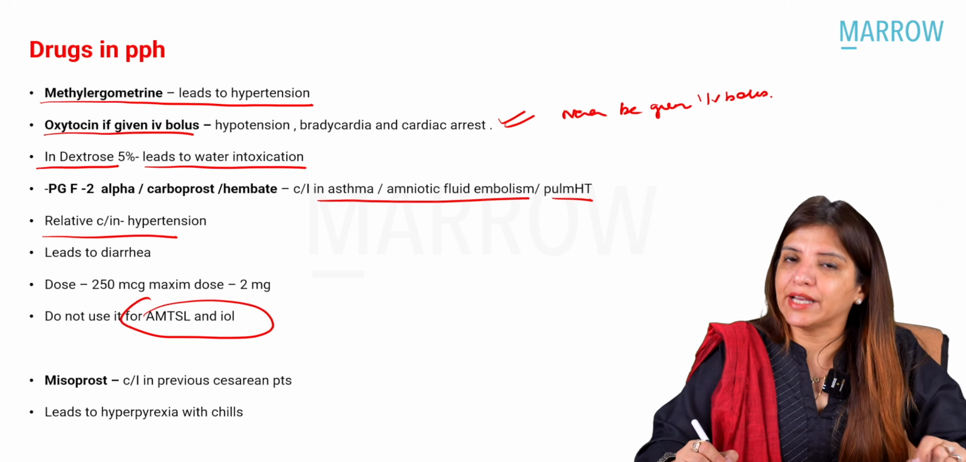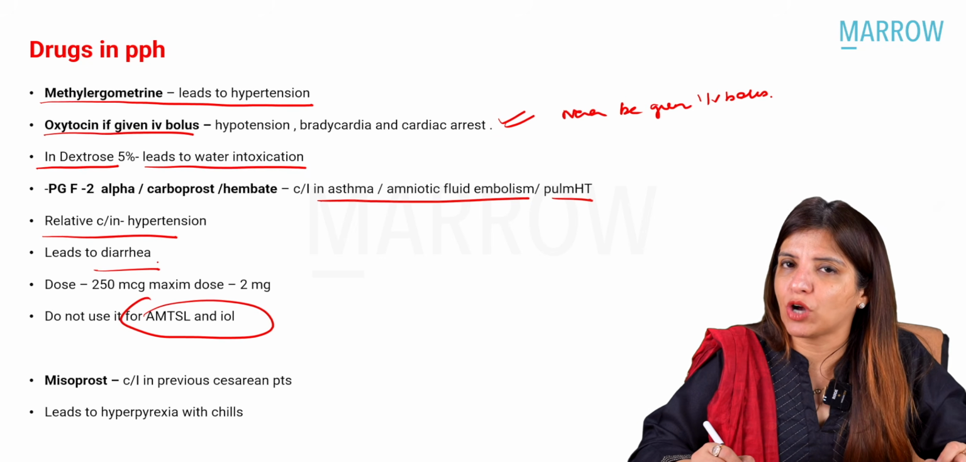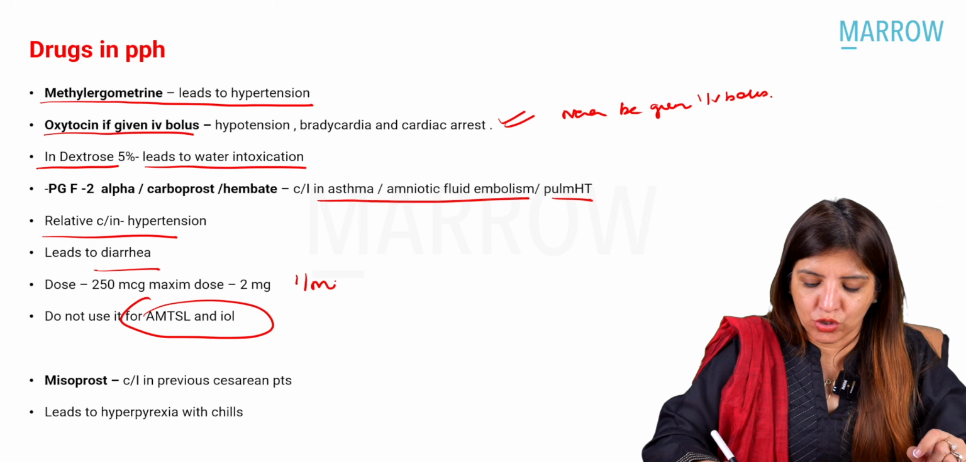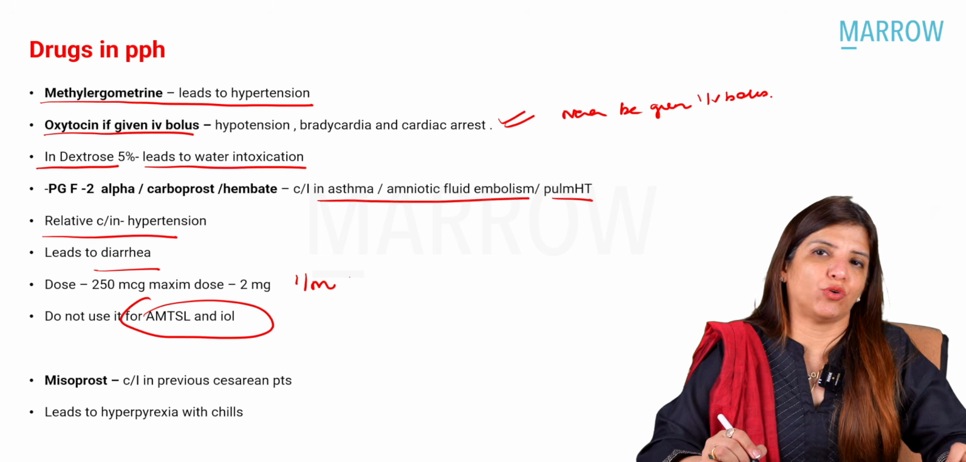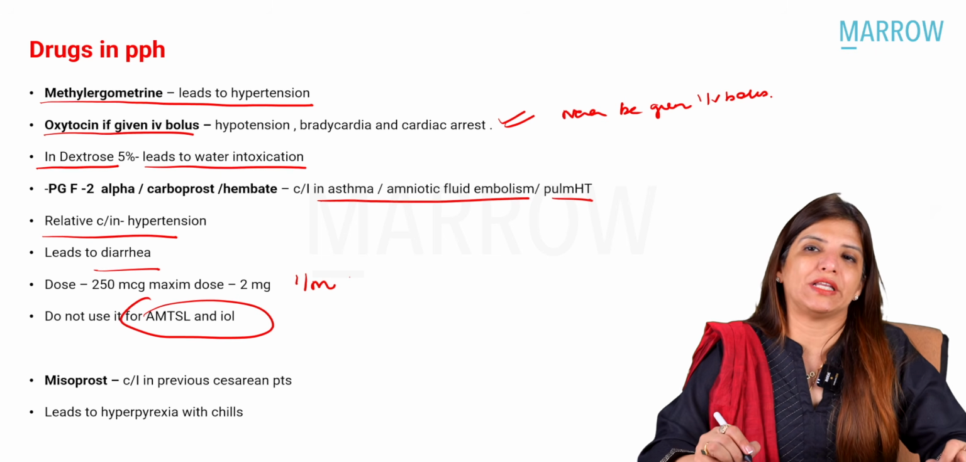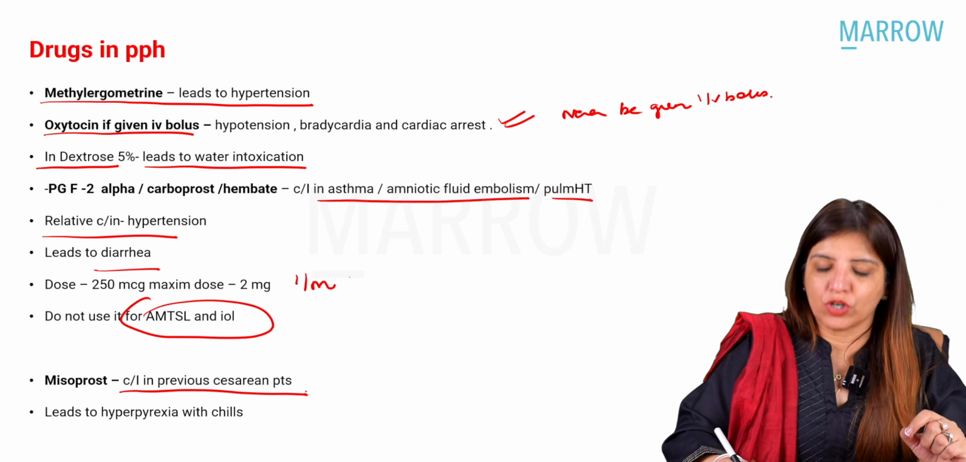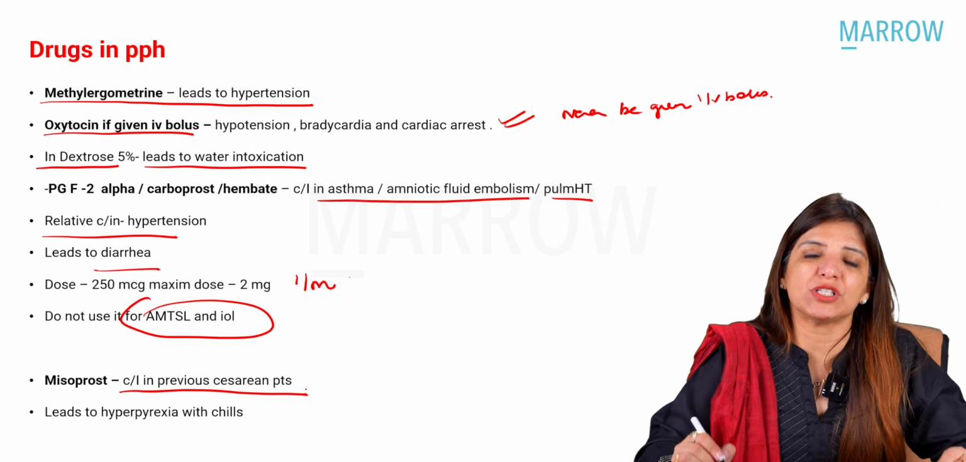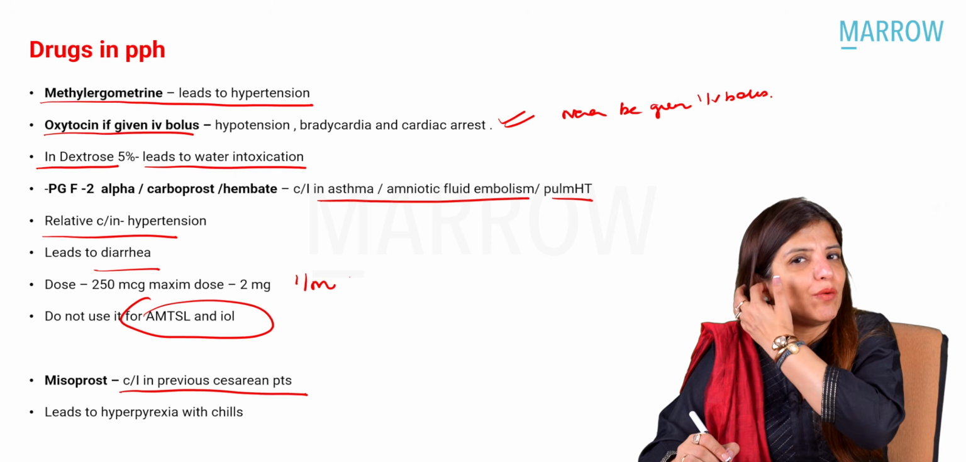Now, side effect of carboprost, it leads to diarrhea, and how much carboprost are you going to give? You are going to give 250 micrograms, and maximum you can give 8 doses in 24 hours. That means maximum you can give 2 milligrams IM. Then please remember about misoprostol. Misoprostol is contraindicated in previous cesarean section patients, and its side effect is it leads to hyperpyrexia with chills.